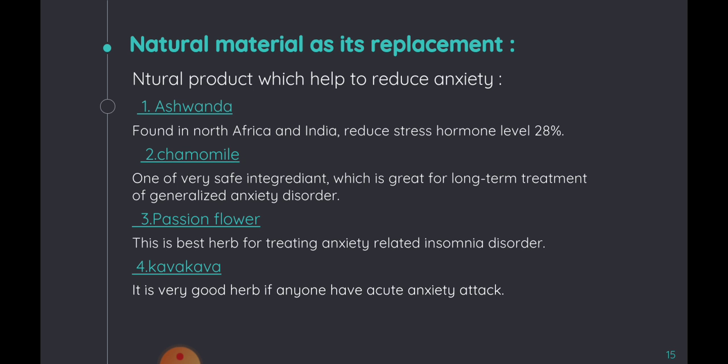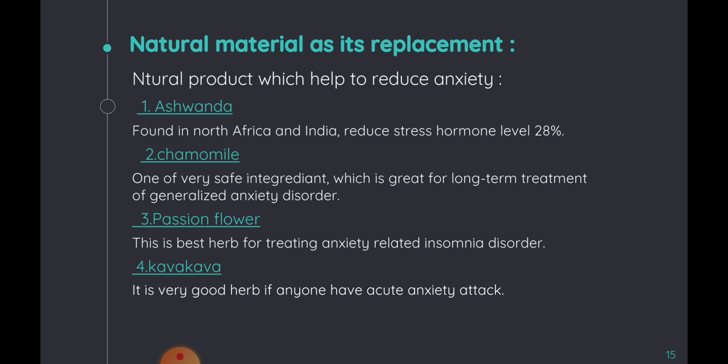The second one is chamomile. It is one of the most powerful adaptogens, which affect our body system and hormones and allow you to regulate stress hormones. Research shows that a compound in chamomile can bind to the same brain receptors as drugs, and that is basically great for treating anxiety disorders or long-term treatment for generalized anxiety and insomnia disorders.